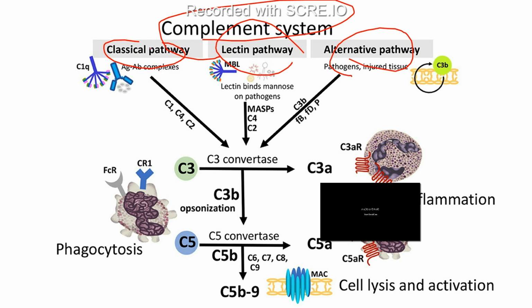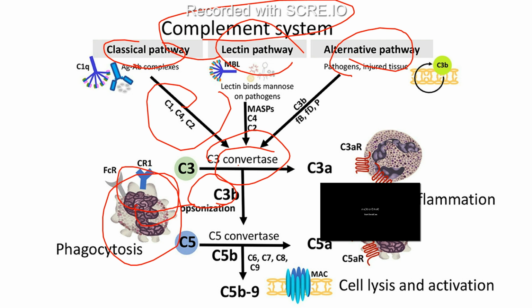So, the classical pathway. In the classical pathway, it's mostly antigen-antibody complexes. The prof will explain this pathway to you in the upcoming classes, but I can give you a brief. What happens is C1, C4, C2, and after this the antigen-antibody complex forms C3 convertase, which splits C3 into C3a and C3b. Then the opsonization part happens at this stage through the C3b.